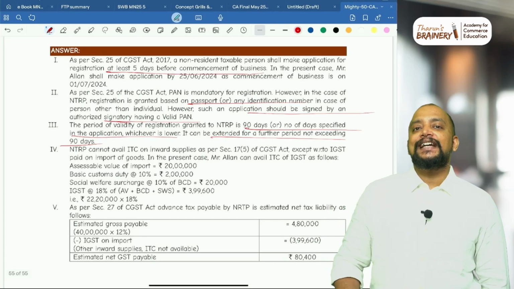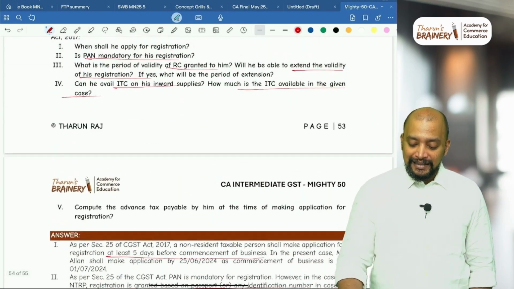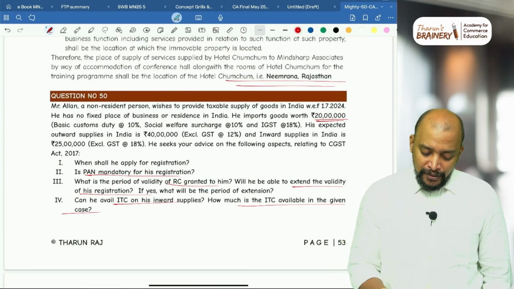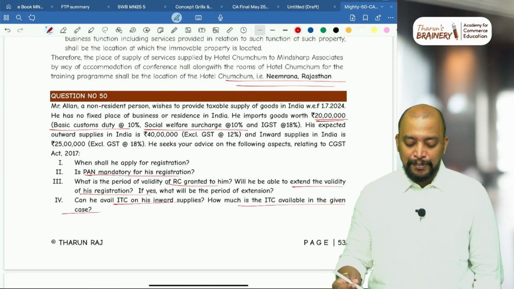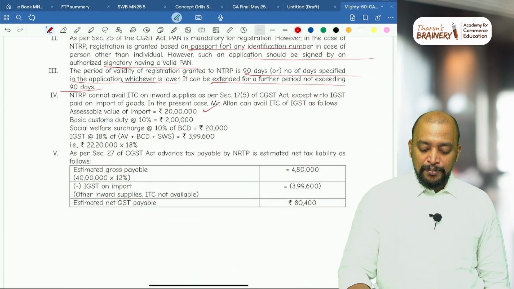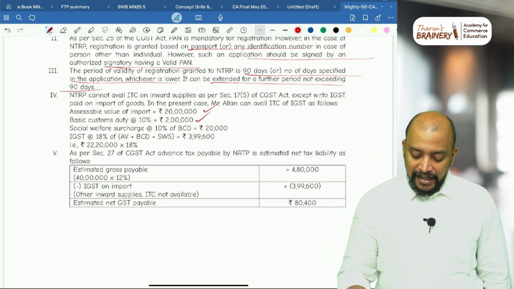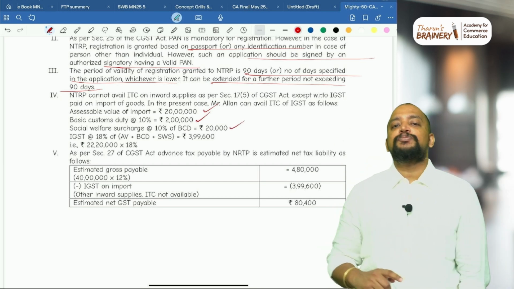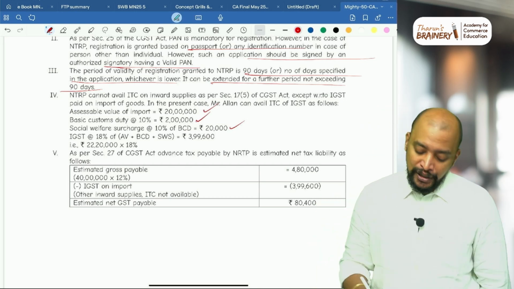But how to compute that 18%? While computing the GST on import of goods, other things we need to add. Basic customs duty 10%, social welfare surcharge 10%. So 20 lakhs is the assessable value, basic customs duty 2 lakhs, social welfare surcharge is 10% of 2 lakhs, 20,000, because as per 15(2)(a), all taxes, duties and cess by whatever name called other than GST should be included.